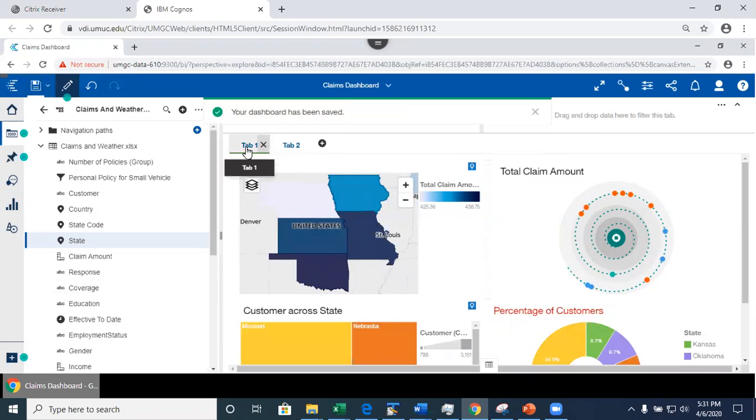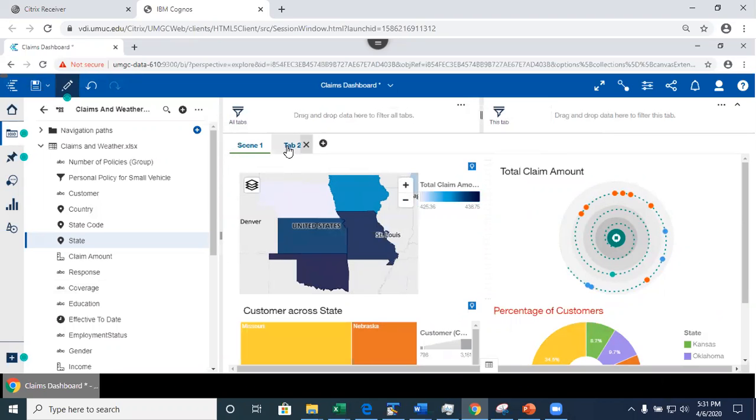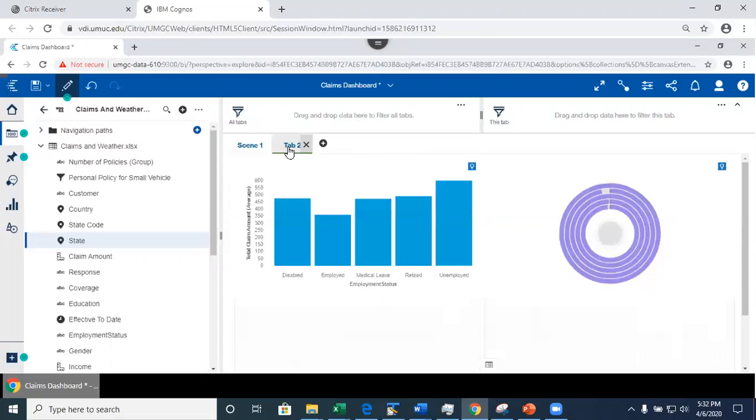What I'm going to do right now is set the stage for the next part of the presentation. I'm going to rename this tab, and I'm going to do it intentionally. I'm going to name it scene 1. So basically, when you work on your assignment 4, there are going to be several parts to it. First, you're going to create the dashboard, and I want you to think carefully about how many tabs you're going to have and what you're going to have on each tab, okay?